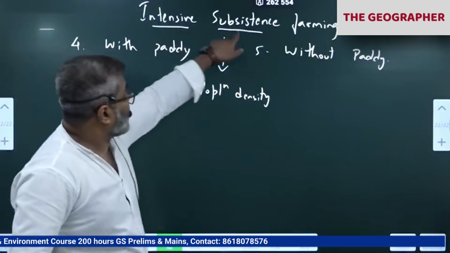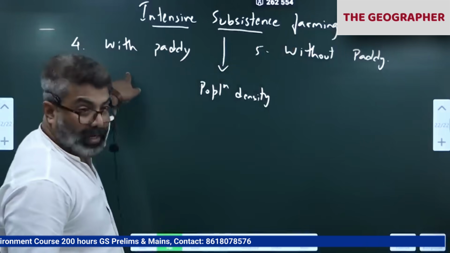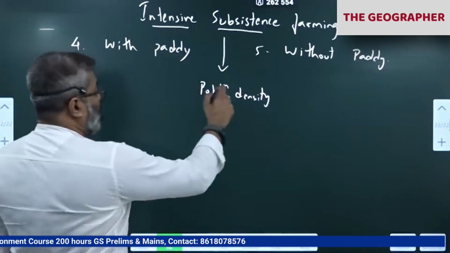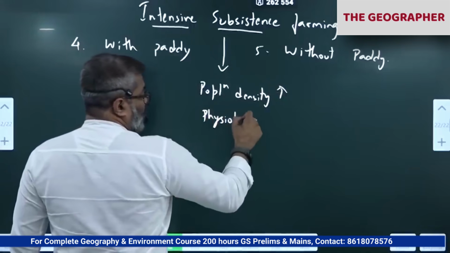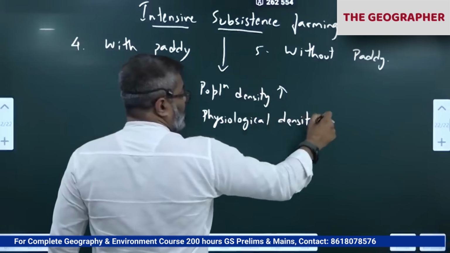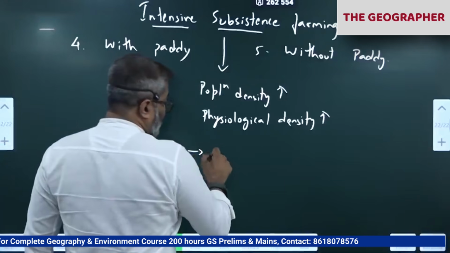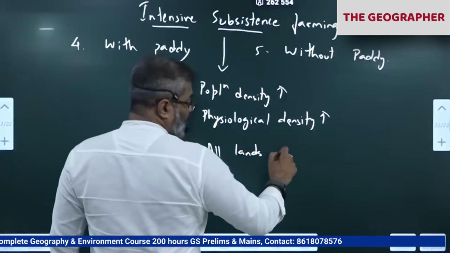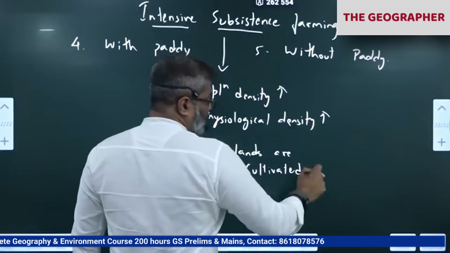In India we do this intensive subsistence farming. Most of the country practices paddy wherever we have water. No water, without paddy, other than paddy. So population density very high, physiological density very high. There we practice intensive subsistence, where all lands are cultivated every year without fallow.